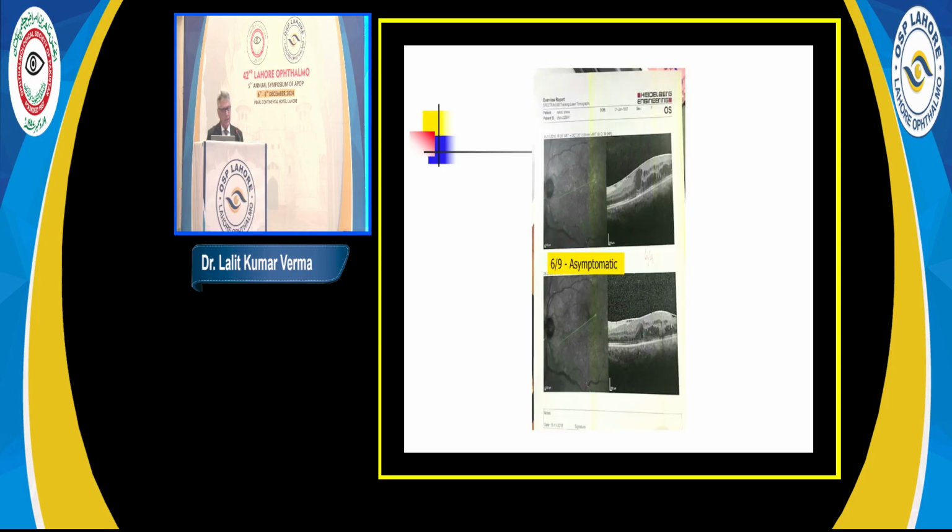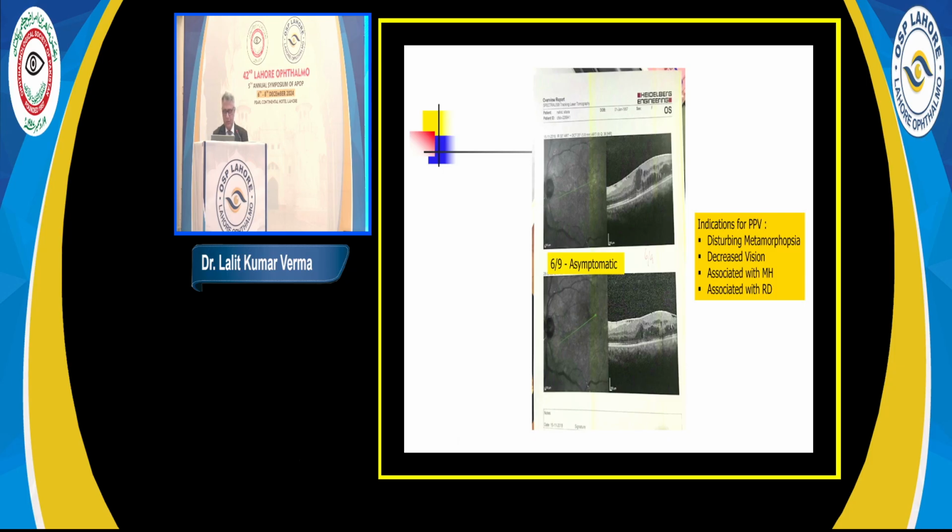Again, this is 6/9, left eye. You can see the date also here, asymptomatic. Although this does show, the patient has 6/9, so no reason to go inside. So the indications for intervention, or going inside, as I said, are disturbing metamorphopsia, the patient is disturbed, or vision has gone down significantly, not like 6/9, or there is an associated hole or detachment.